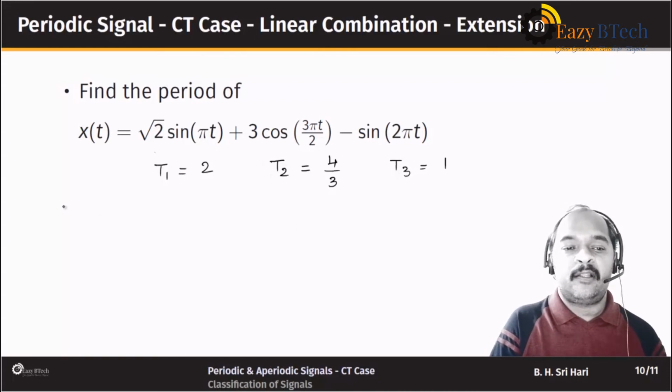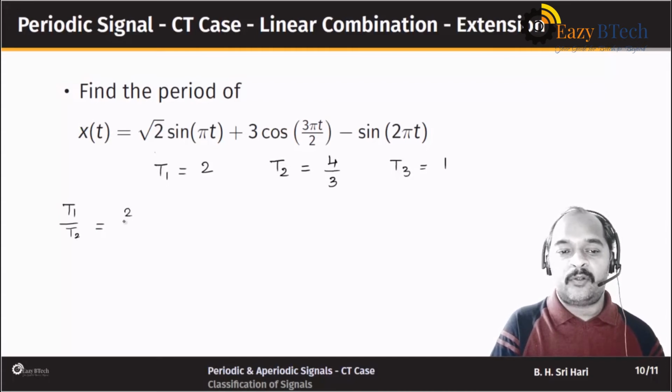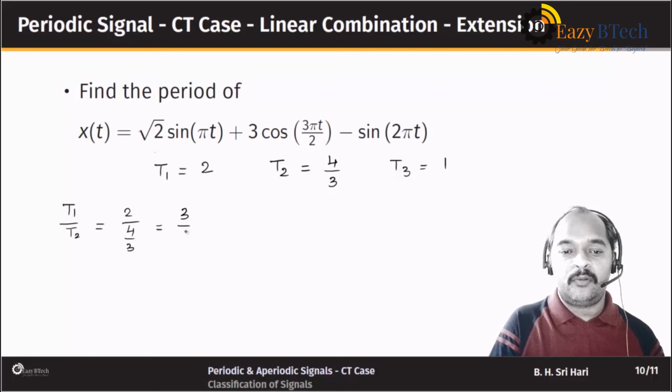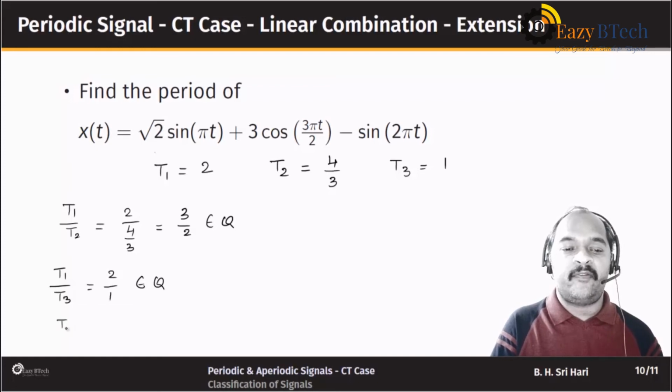And if you pick up the ratios, T1 by T2 is 2 by 4 by 3, so that turns out to be 3 by 2, which is a rational number. Then we check T1 by T3, which is equal to 2 by 1, again a rational number, and then finally T2 by T3, which is equal to 4 by 3 by 1, again a rational number.